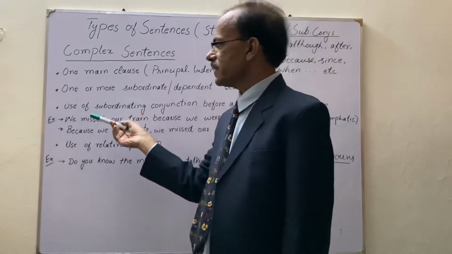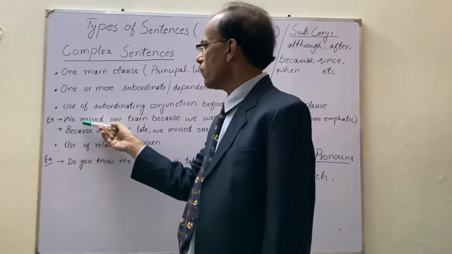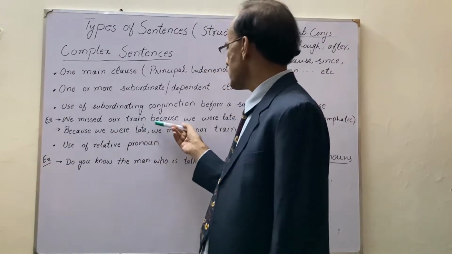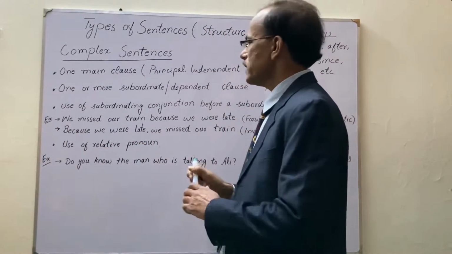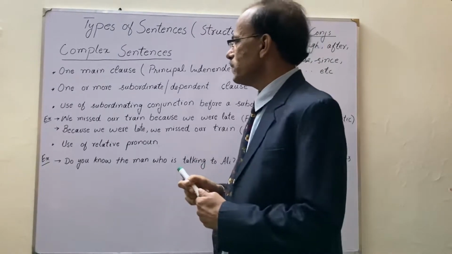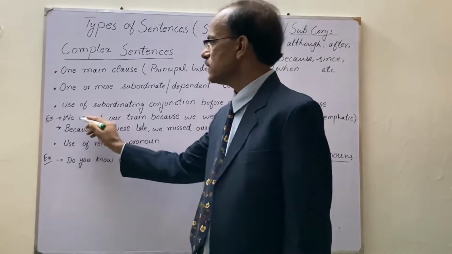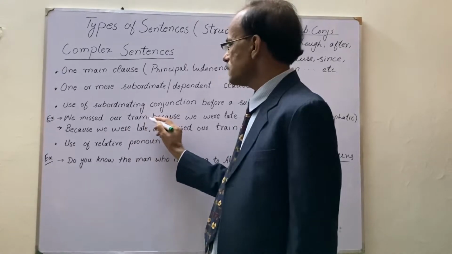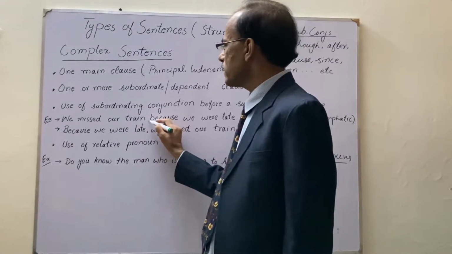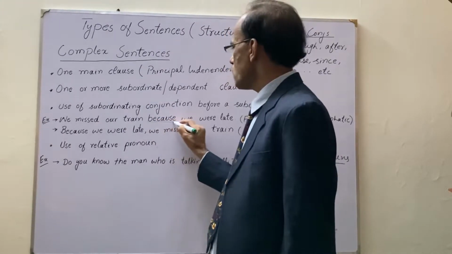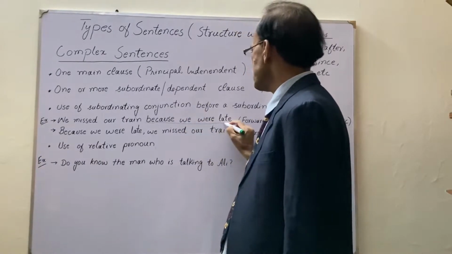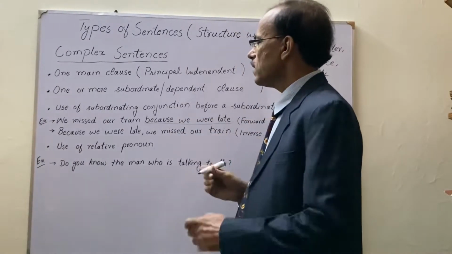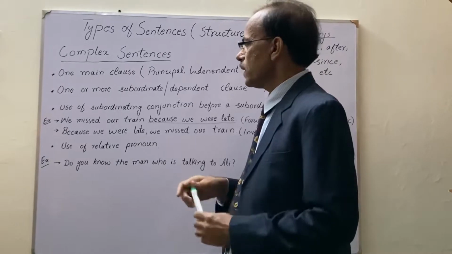Let us check the example. We missed our train because we were late. We missed our train: this one is the main clause. Because we were late: this one is the subordinate clause.